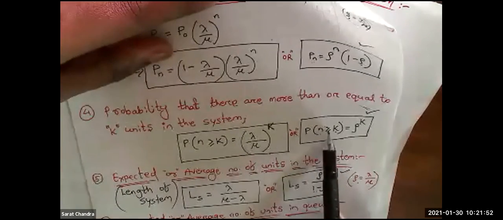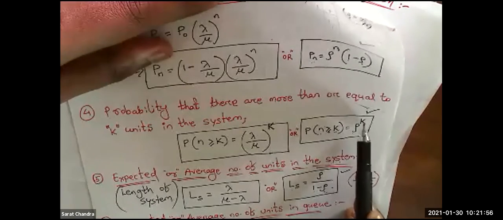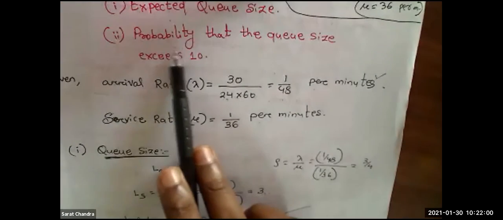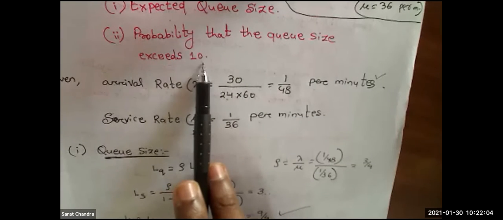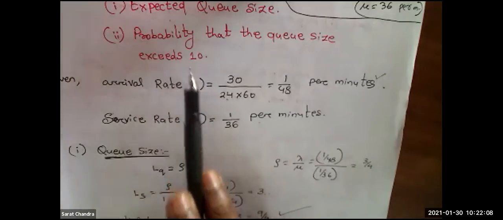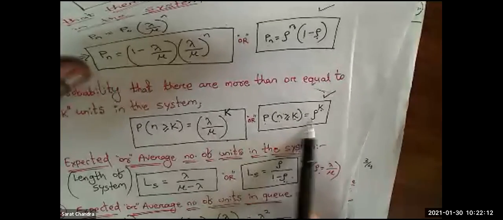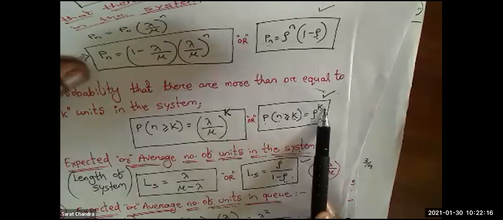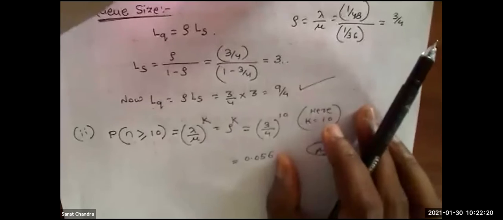The formula is rho to the power K. So that only he is asking, probability that the Q size exceeds 10, means it will be 10 or more than 10. For that, the formula is rho to the power K. So that formula only we are going to use here.